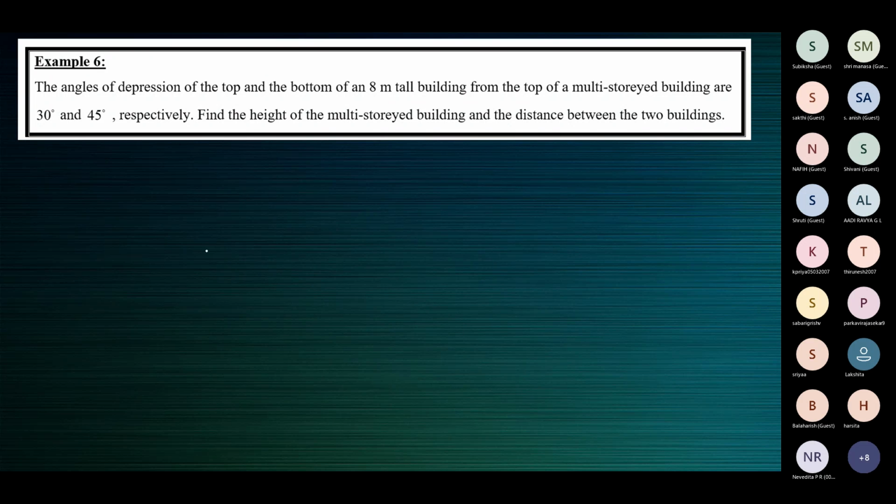Okay. The angles of depression of the top and the bottom of an 8-meter tall building. So he's looking at the 8-meter tall building. He's looking at the top of the 8-meter tall building. He looks at the bottom of the 8-meter tall building. So the 8-meter tall building is shorter than the multi-storied building. The angles of depression of the top and the bottom of an 8-meter tall building from the top of a multi-storied building. So the observer is on the top of the multi-storied building, looking at the top and the bottom of the 8-meter tall building.